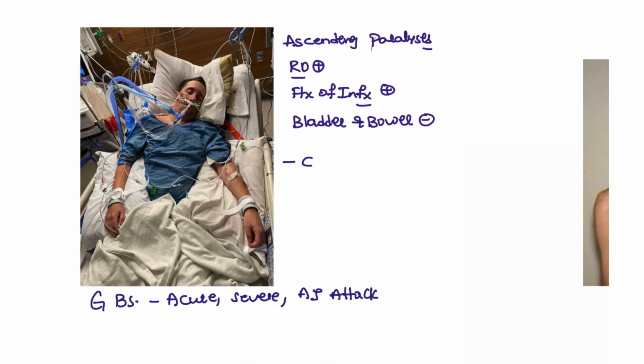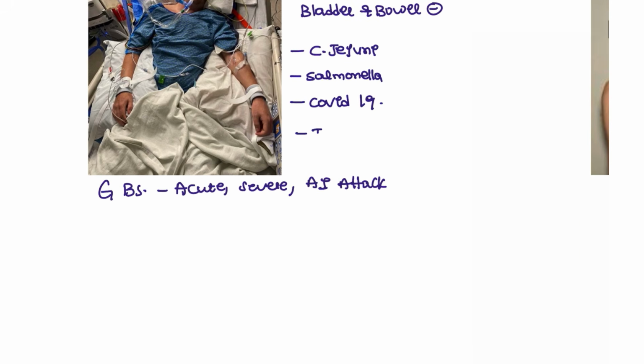What are the infections? Campylobacter jejuni. It could be Salmonella. It could even be COVID-19. All of these are involved in this condition. Next, the influenza vaccine: activated influenza virus vaccine can also cause this condition.